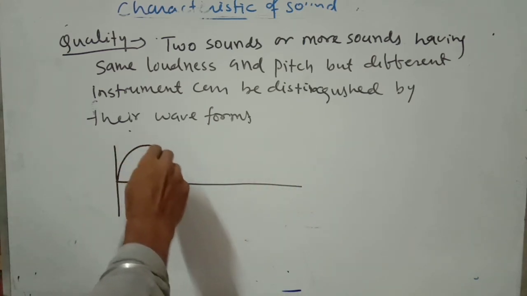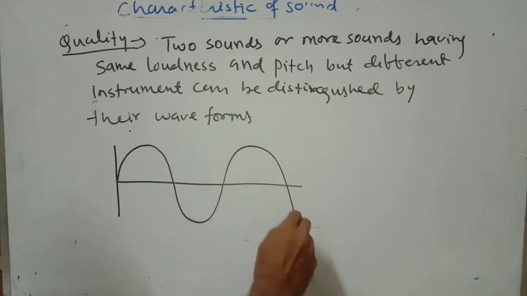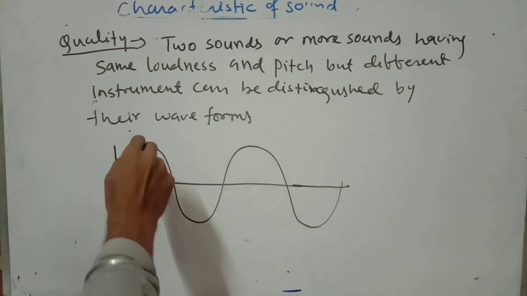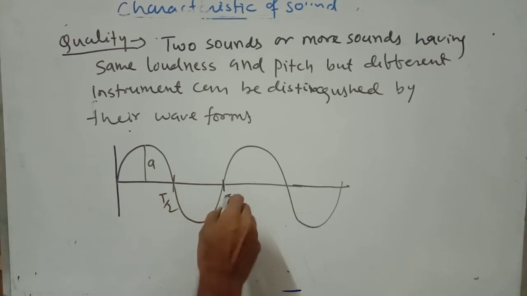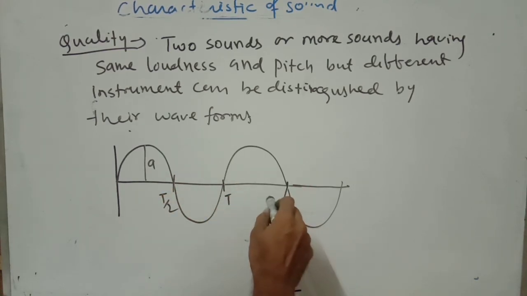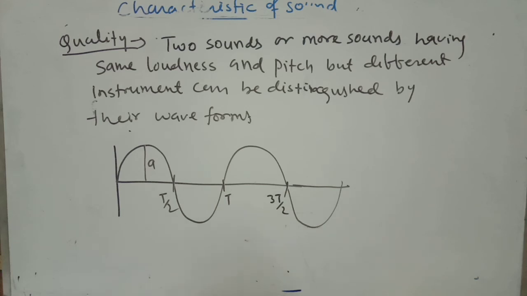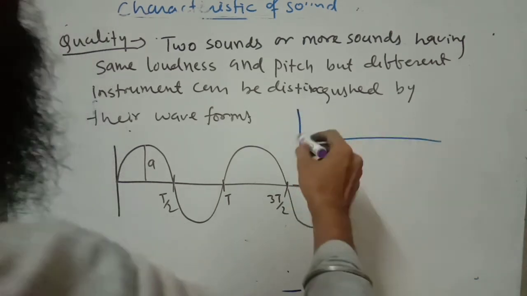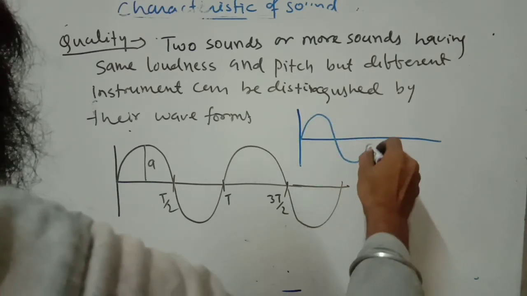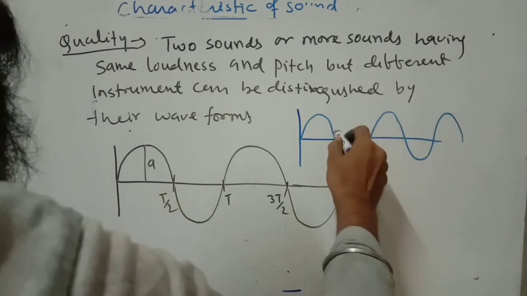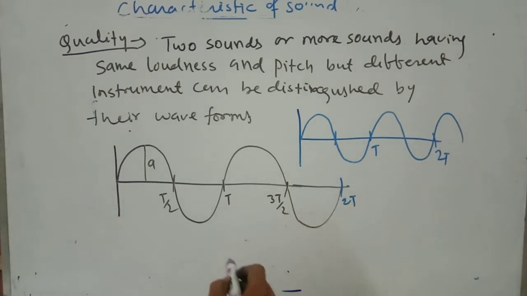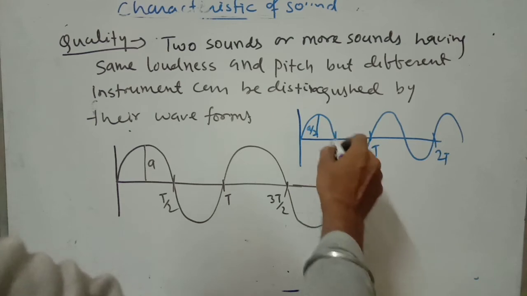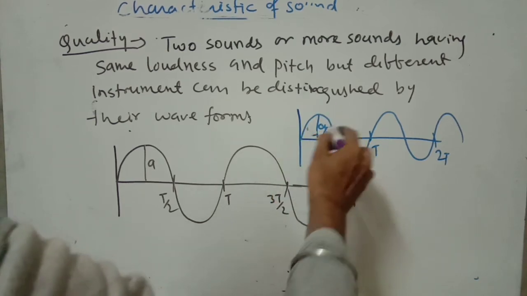So let us consider a wave here having amplitude A, with T by 2, T, and 3T by 2. Now we are going to draw another wave; again this is T and this is 2T. Here the amplitude becomes A by 2.